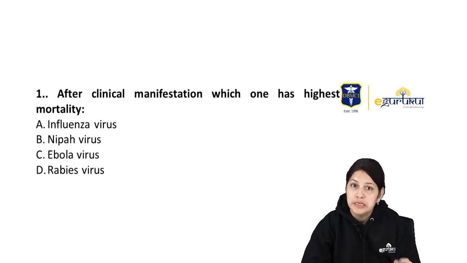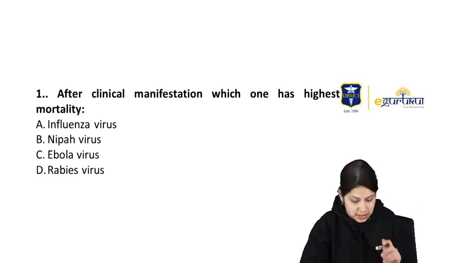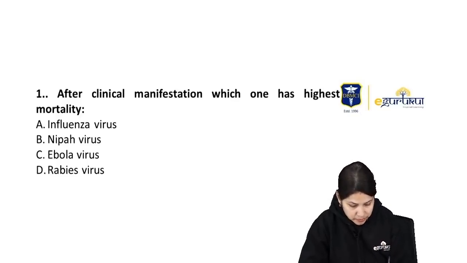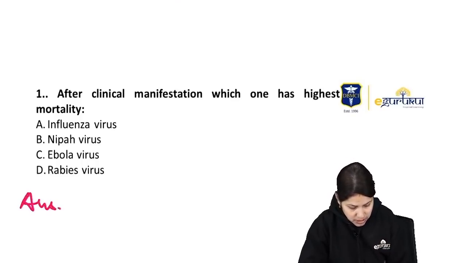And the option D, rabies virus. So here usually if there is a symptomatic infection, almost all the cases will go for fatal infection. So for question number 1, the best appropriate answer is option D, that is rabies virus. So the answer is D, rabies virus.